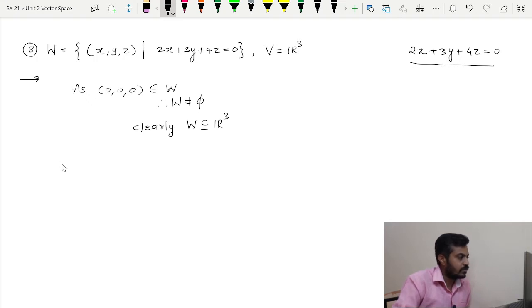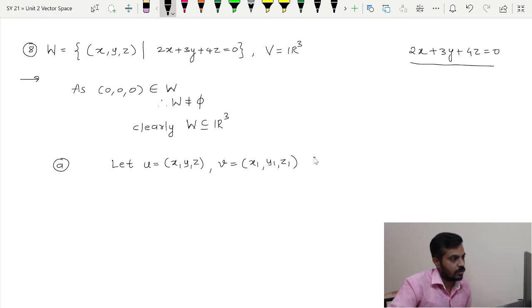Now moving towards the two properties, we will need two elements of W. Let us call them U and V. So let U is equal to (x, y, z) and V is equal to (x1, y1, z1) belonging to W be any elements.